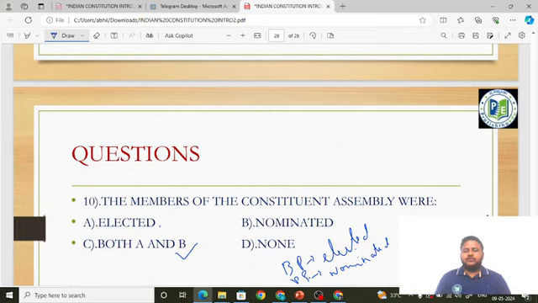So this is how we are going to discuss PYQs. We are not going to teach unrelated contents. Whatever we teach is asked in the examination. Whatever we teach will be asked in the examination again. What is previously asked, based on that we prepare the content and we teach you. Whatever we teach you will come in the examination. Most of it will come from our class, because we will discuss in depth. We are discussing in great depth, students. So you are not going to miss out on anything.